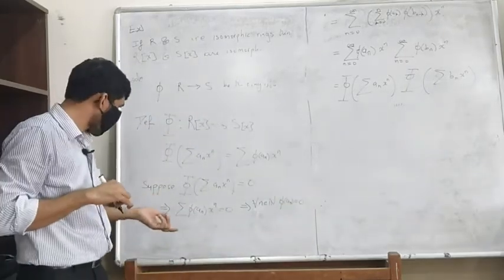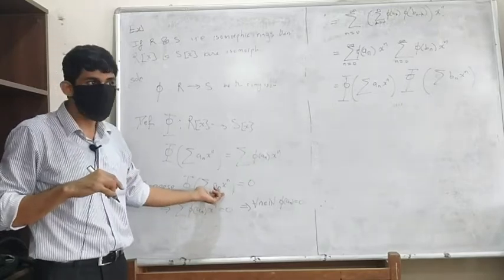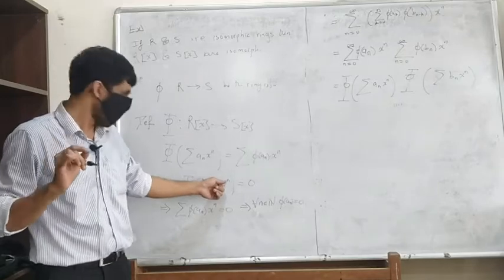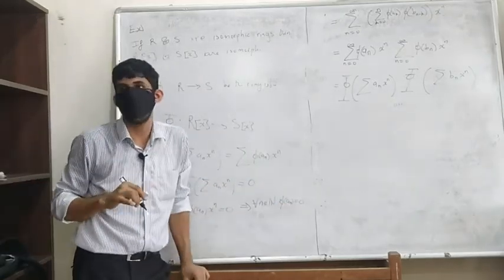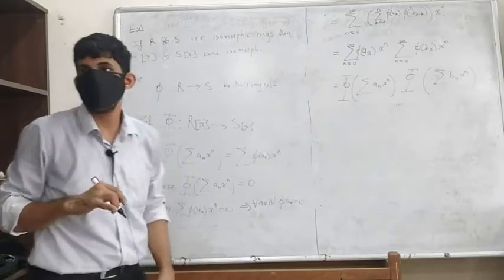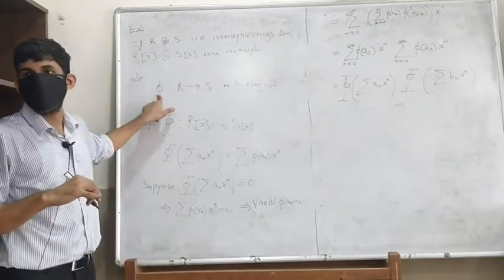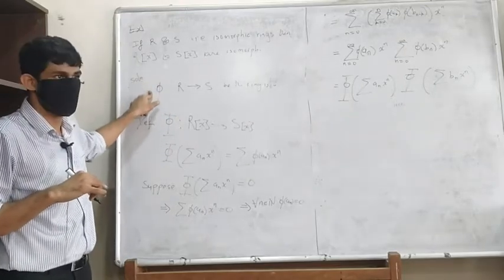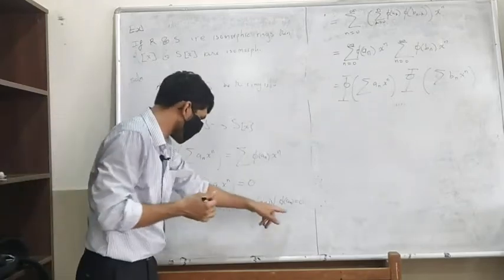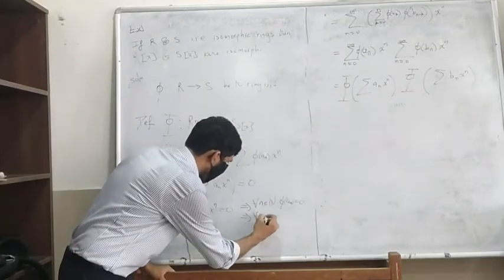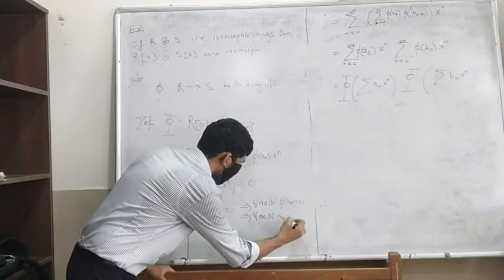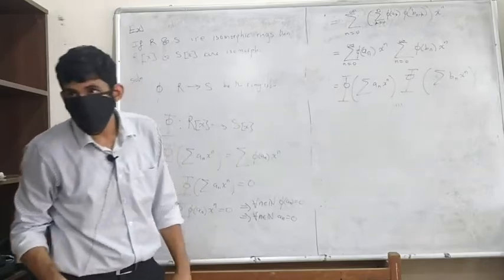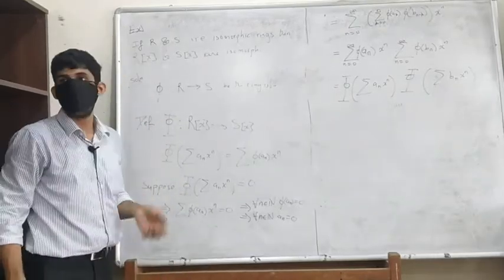What do I want to prove? That this polynomial is 0. How do I prove that? By saying that all these a_n are 0. Does this mean that all the a_n are 0? Why? Because phi is an isomorphism, which means that it's 1-1, which means that its kernel is 0. So for every n in N, a_n is 0, and hence this is 0. Therefore the kernel of this homomorphism is 0, which means that capital Phi is a 1-1 map.